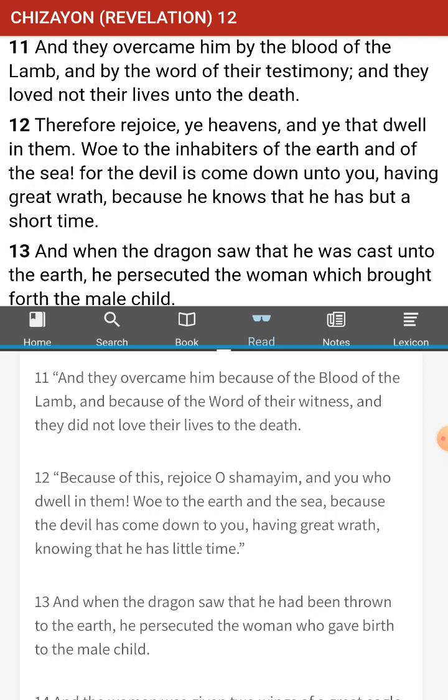The blood of the Lamb happened at Calvary. It happened when Messiah Yahushua was impaled and they killed him, and we got our Melchizedek priest. We got a perfect priest, and we got our perfect lamb sacrifice. So we got both of them. We got our priest and we got our sacrifice.